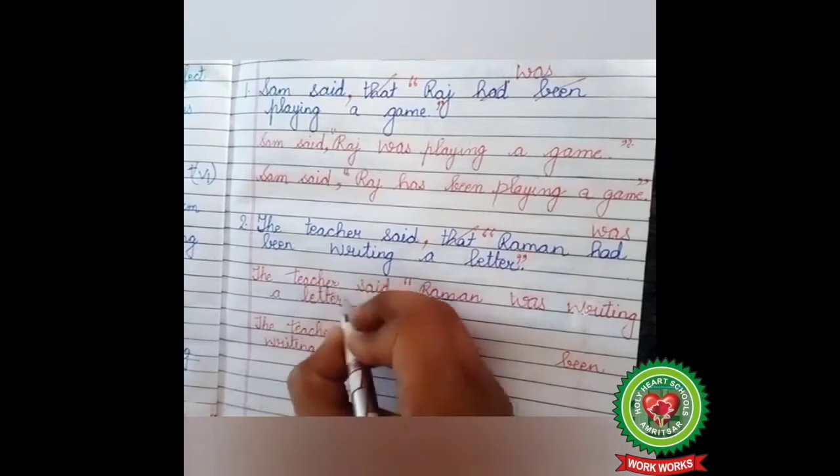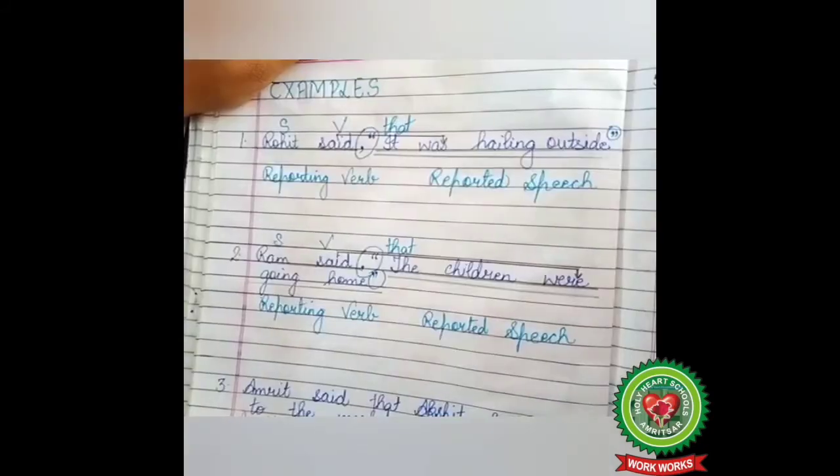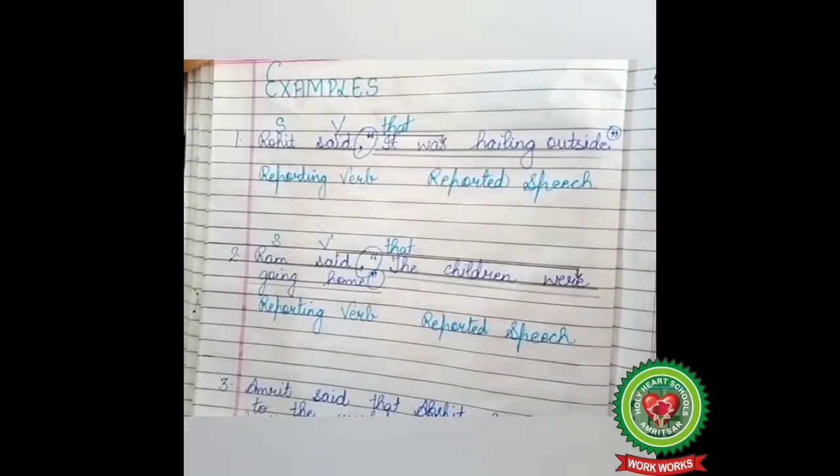Okay children, there is one more way to write the answer of this question, as we know that had also changes into has. So our answer is, the teacher said Raman has been writing a letter, full stop, inverted commas close. Children, now we are going to discuss some more examples.